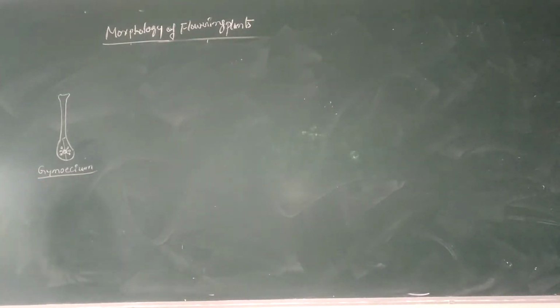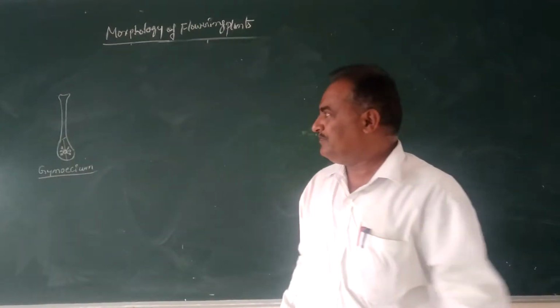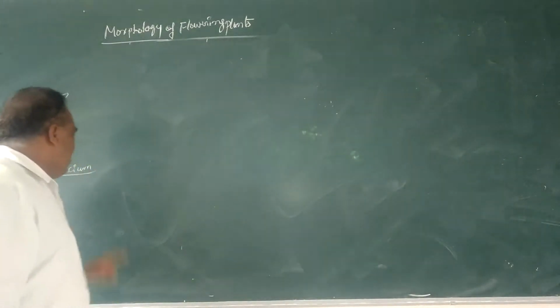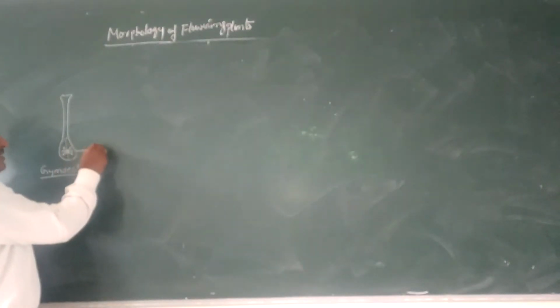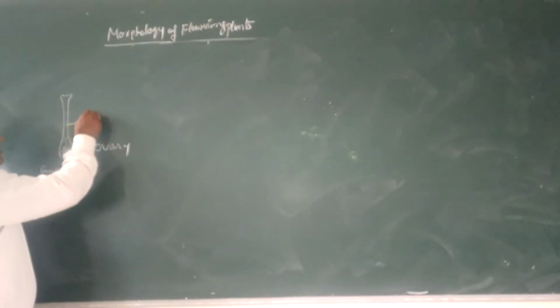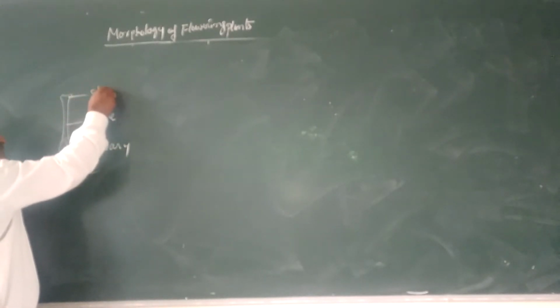After the maturity of the gynoecium, the female reproductive part in a flower, this part is called the ovary, this part is the style, and this is the stigma.